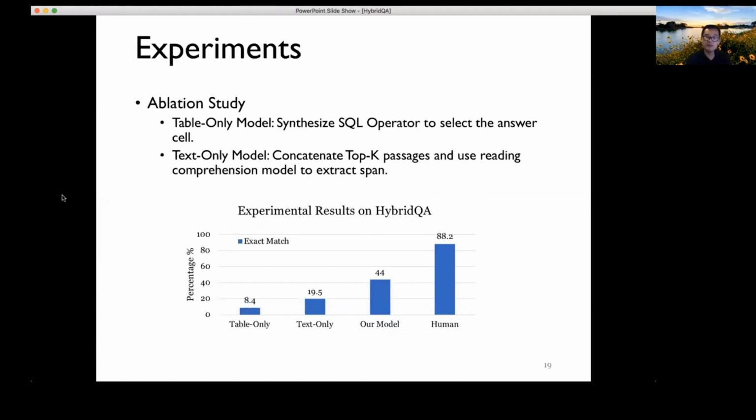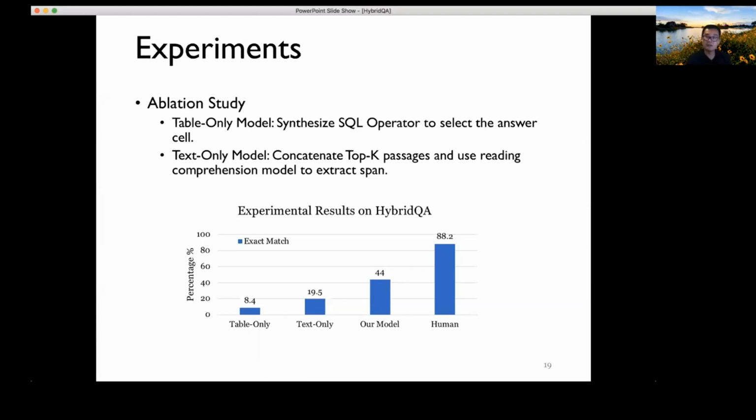So we did a couple of experiments to validate this baseline. We tried the table-only approach. That didn't work very well. Just directly selecting the answer cell gives us about 8% exact match. Using text only, we're able to get 20%, but again, we do need to utilize both table and text. In this case, we get 44% with our joint model that links both table and text that I described earlier. Finally, I want to mention that for this data set, the human performance is actually pretty high, 88%. So it's still very challenging.